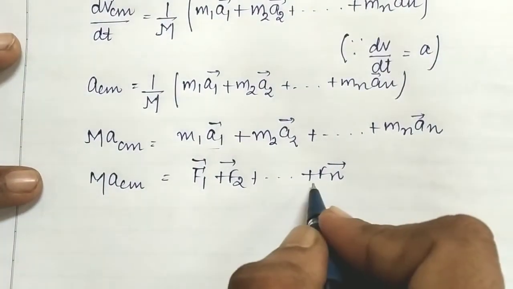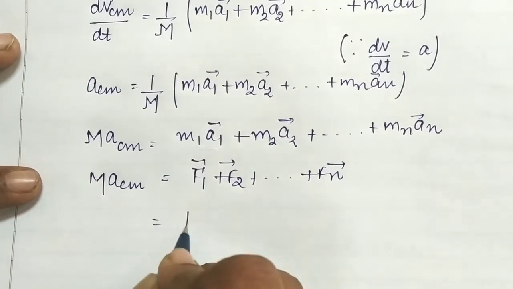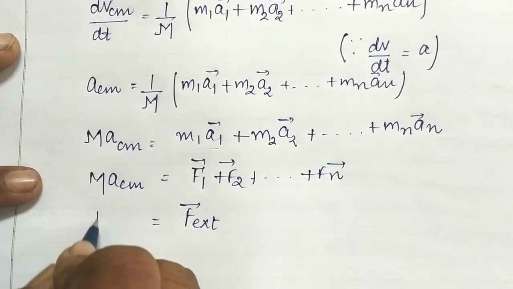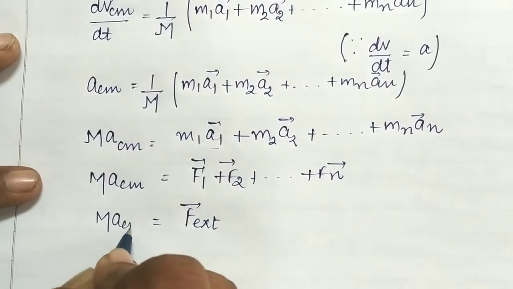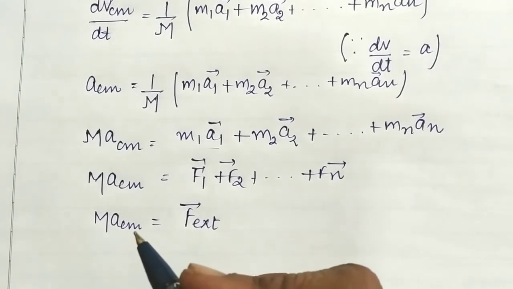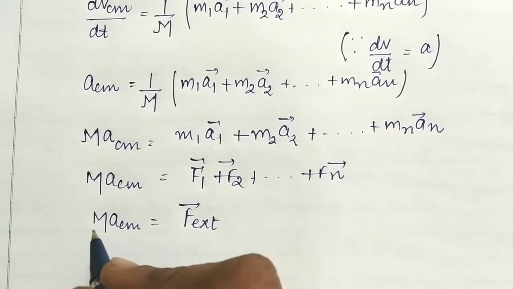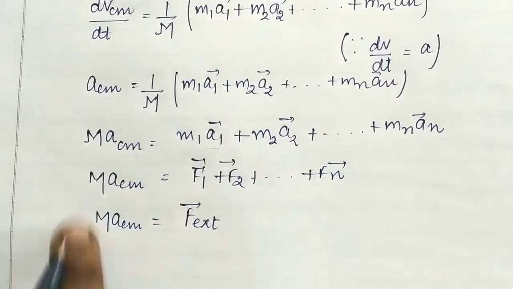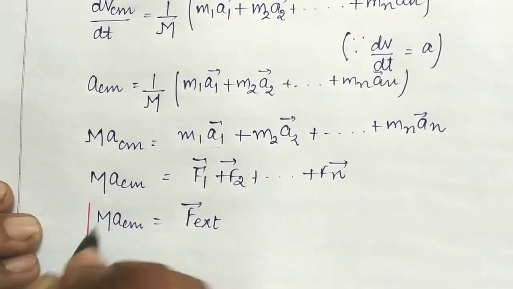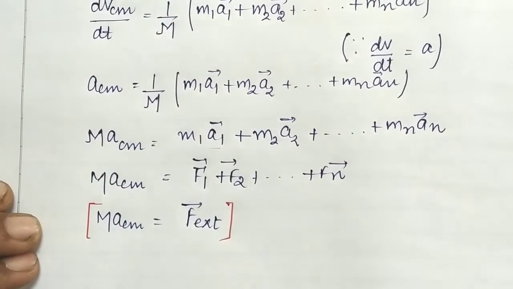So this is the sum of n forces. The external force applied to the system will be equal to the product of the total mass and the acceleration of the center of mass. So we can write that. What does this expression mean? Here I am encircling this expression.